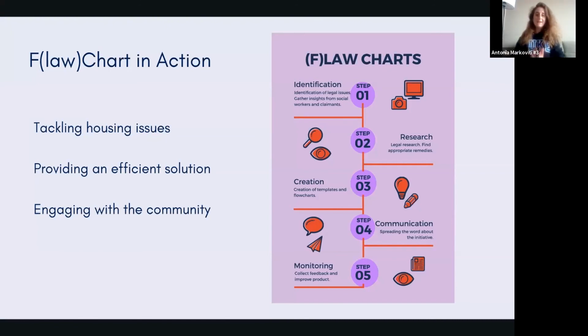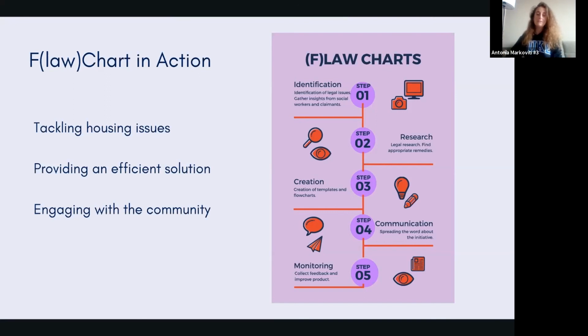Exactly. So if we take the diagram more practically, we are in the stage of first identifying the legal issues, like the real cases that of course derive from legal issues. And then we have several insights from different experts in the field, social workers, or even claimants. Then the stage of research continues. We conduct legal research to find the appropriate remedies, answers to all of these issues, and we keep updating this research in order to create a database with all the problems that already occurred or also potential problems. This keeps being updated. And based on this database, we create what Arthur mentioned, the flowcharts and the complementary templates.